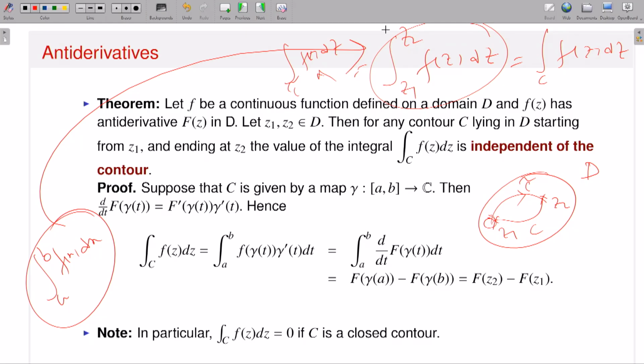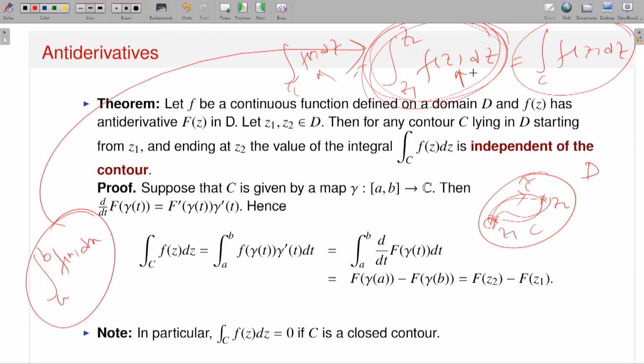That means it will give you the same value. So in that case, I can easily say that what I am defining is nothing but: take some contour and the corresponding contour integration, because whatever contour we take, it will give the same value. That means I need the path independence joining Z1 and Z2. If this happens, then I can give meaning to this kind of symbol, Z1 to Z2.